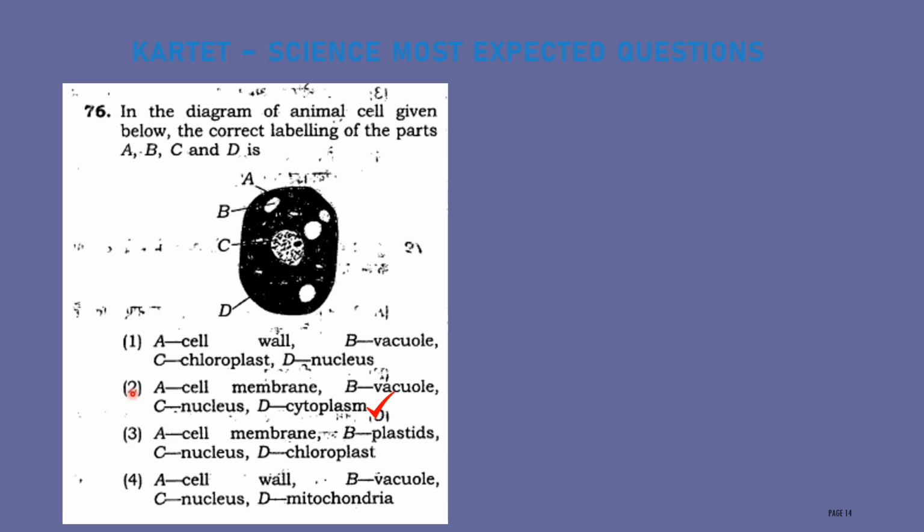This is not applicable for all questions, only for a few questions, but this small trick you also have to remember. Here A represents the cell membrane, B is vacuole, C is the nucleus, and D is the cytoplasm. Therefore, the second option is the correct answer.